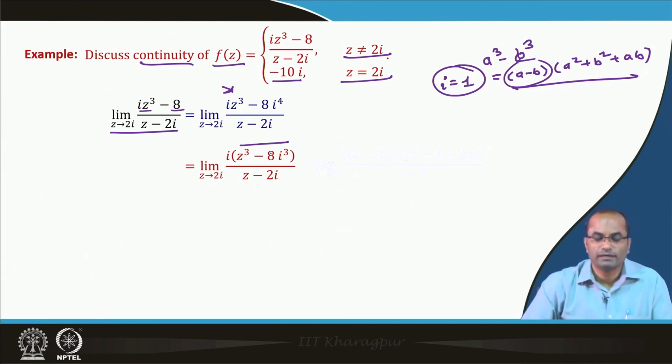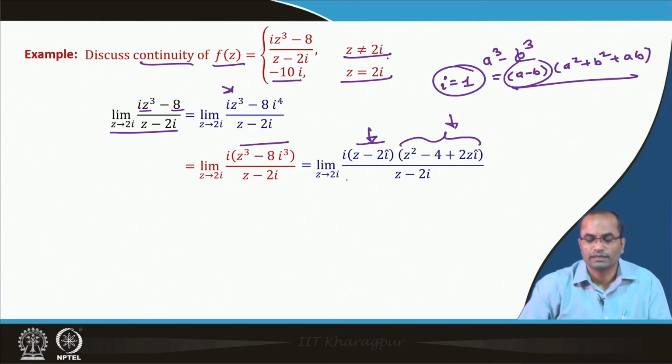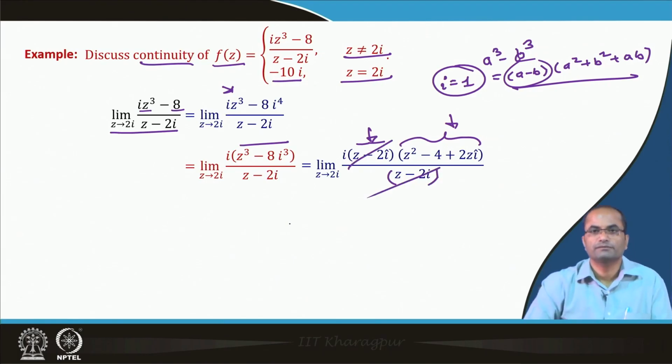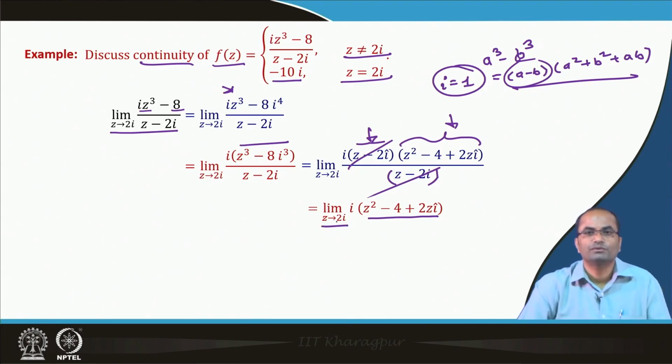We can expand it to get z minus 2i, which is the factor, and the second factor is z square plus (2i) square, so minus 4, plus the product, 2 z i. This is divided by z minus 2i, so this factor, which was problematic for passing the limit, gets cancelled. We have i times (z square minus 4 plus 2 z i) as z approaches 2i.